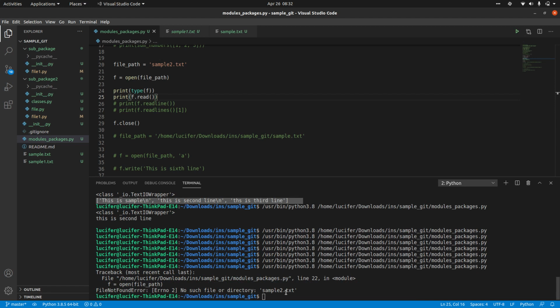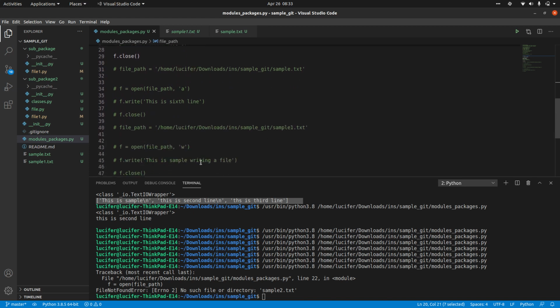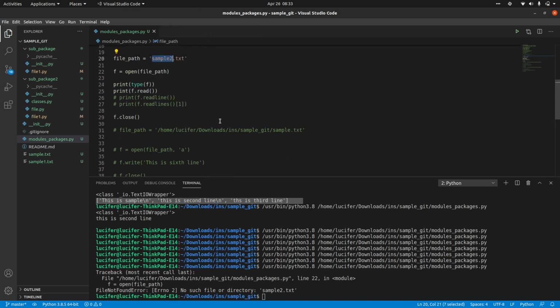So this is how it throws an error when you don't have the file you have given in the read mode. If you have done that with the append or write mode, it will just create those files. So this is one thing that you will have to remember.